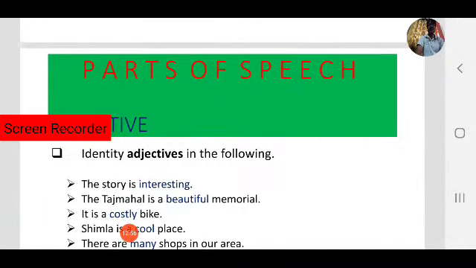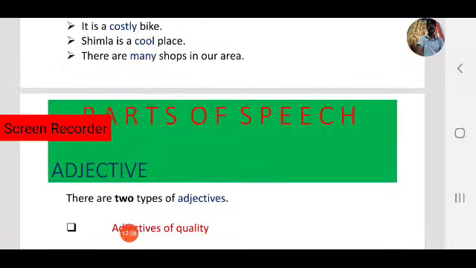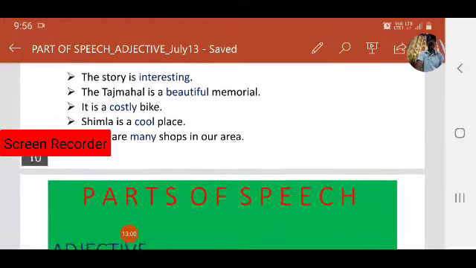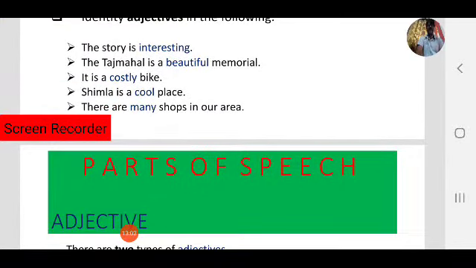First one: the story is interesting. What is the adjective? Yes, interesting. It describes the quality of the noun. What is the noun here? Yes, the story. How is the story? It is interesting. So interesting is a word that describes the noun. The story is interesting, like that.